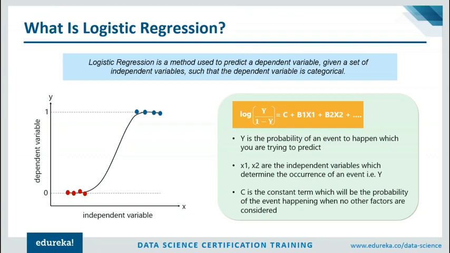Next, we have x1, x2, x3. These are basically the independent variables that are used to calculate the dependent variable. Now, C obviously here is the numerical constant, and B1 and B2 basically represent the respective coefficients of x1, x2, and so on. So guys, I'm not going to go in depth about linear and logistic regression. If you want to learn more about it, I'll leave a link in the description. You all can go through those videos.